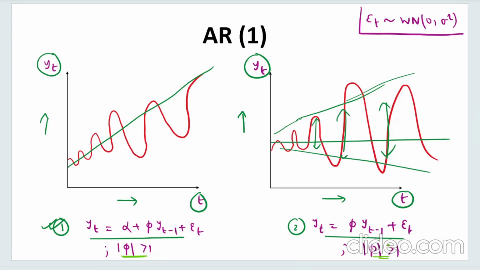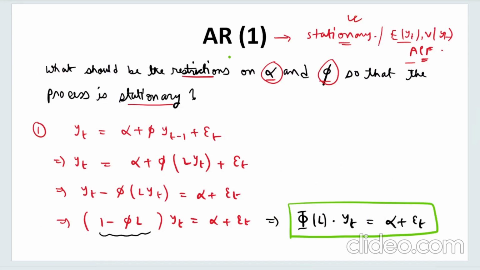And this slope term phi is only responsible for checking this stationarity. The intercept term does not hold any value. There is no restriction on the value of alpha, only the value of phi matters, right? So we started with the question of what the restrictions on alpha and phi should be so that the process is stationary. So we'll say alpha does not have any sort of restrictions. The only restriction will be on phi. If the mod value of phi is less than 1, we will call the process stationary. If it is greater than or equal to 1, we will call the process non-stationary, right?